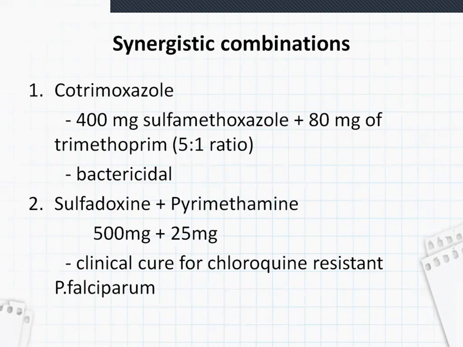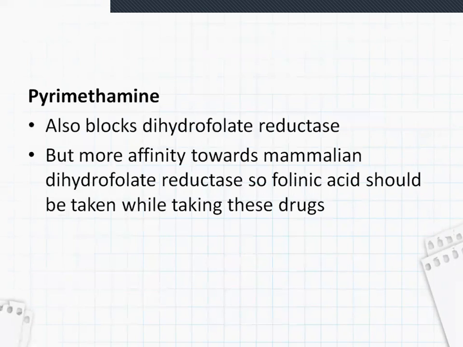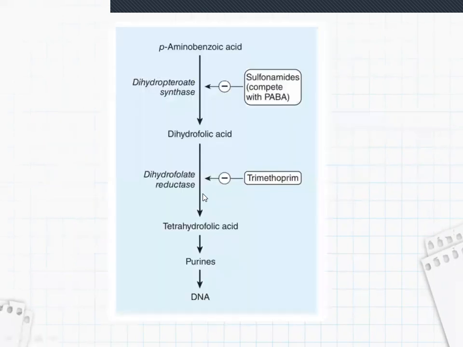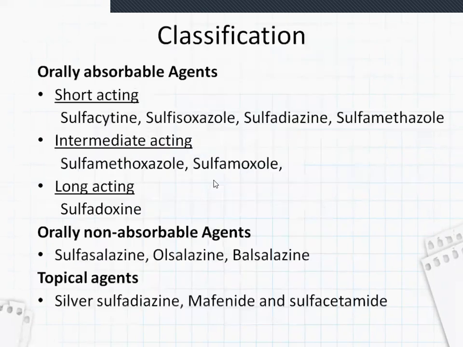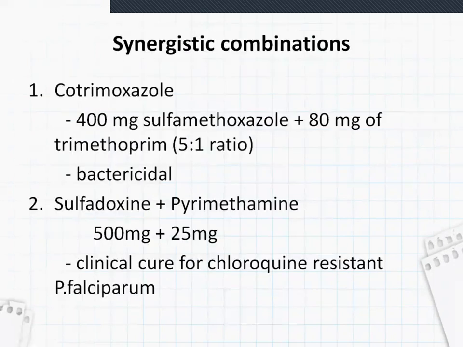You already saw the mechanism of action. Sulfamethoxazole acts on dihydropteroate synthetase, and trimethoprim acts on the second step, dihydrofolate reductase. So both combined, they are bactericidal. The second synergistic combination is sulfadoxine plus pyrimethamine, 500 mg of sulfadoxine and 25 mg of pyrimethamine. This is a clinical cure for chloroquine resistant Plasmodium falciparum.